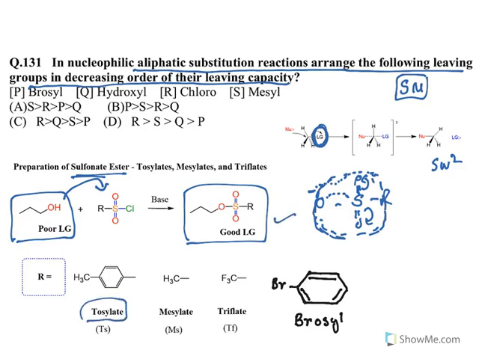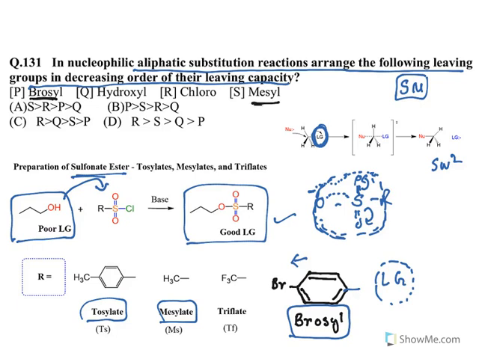If toluene is attached, it becomes tosylate. If a methyl group is attached, it is mesylate. If a 4-bromophenyl group is attached, it is called brosylate. Now this brosyl is a very good leaving group, because again bromine is a good electron withdrawing group, so the electron distribution is very good in this one. So out of all these leaving groups, the best one is brosyl.